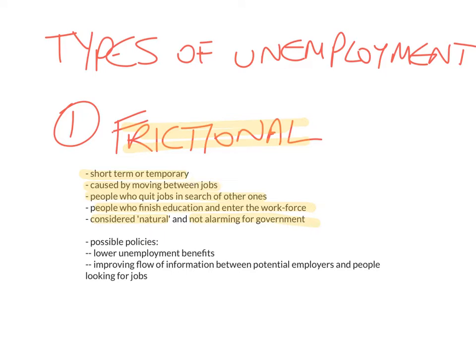Now, possible policies to deal with unemployment. Well, the government could lower unemployment benefits because if people are getting really high unemployment benefits, that might put them off from accepting jobs that might pay a little bit lower than the unemployment benefits. Another thing is to improve the flow of information between potential employers that are looking for workers and people who are looking for jobs. So try and create job bulletin boards, job websites, and so on. The government can try to take action to improve the flow of information.